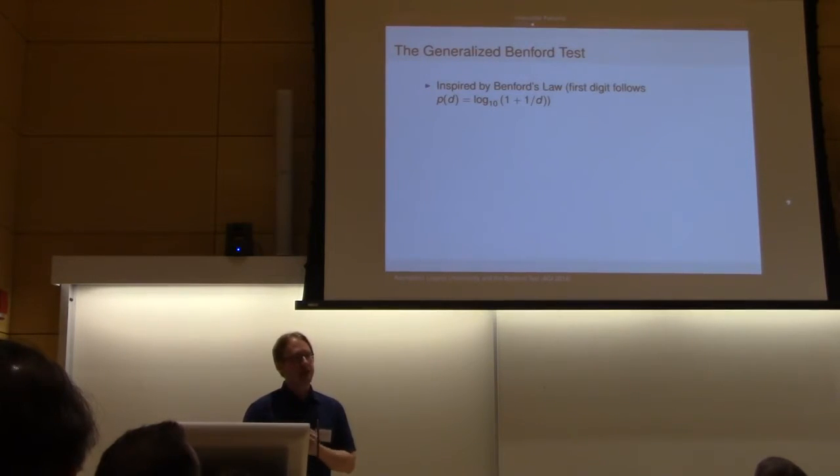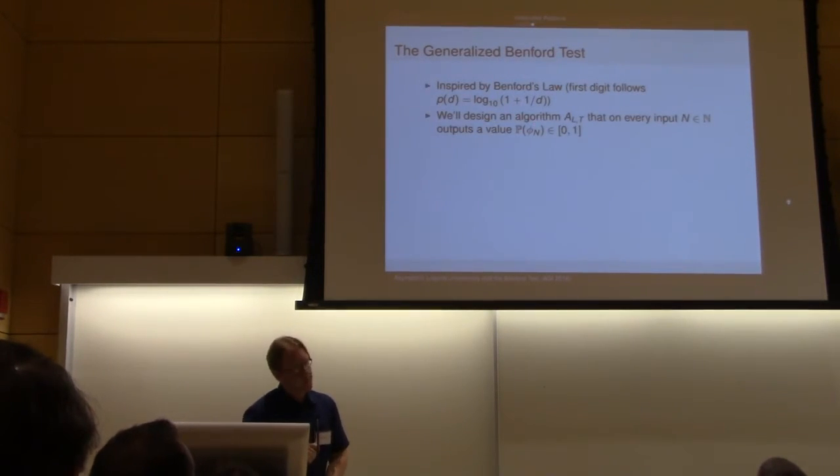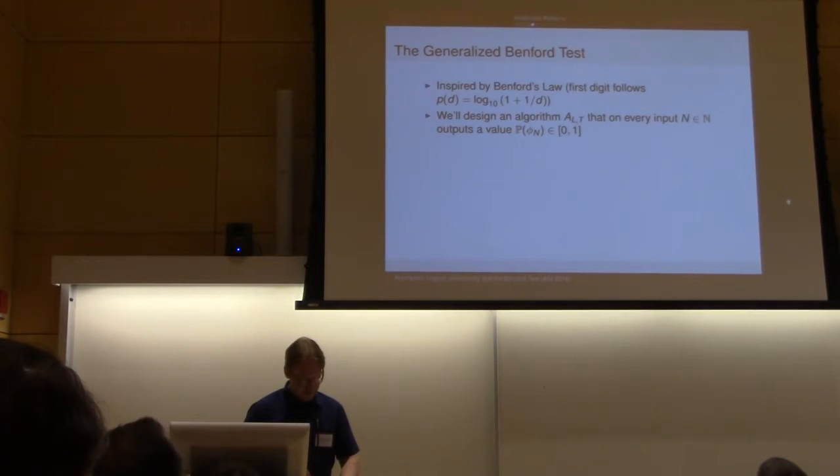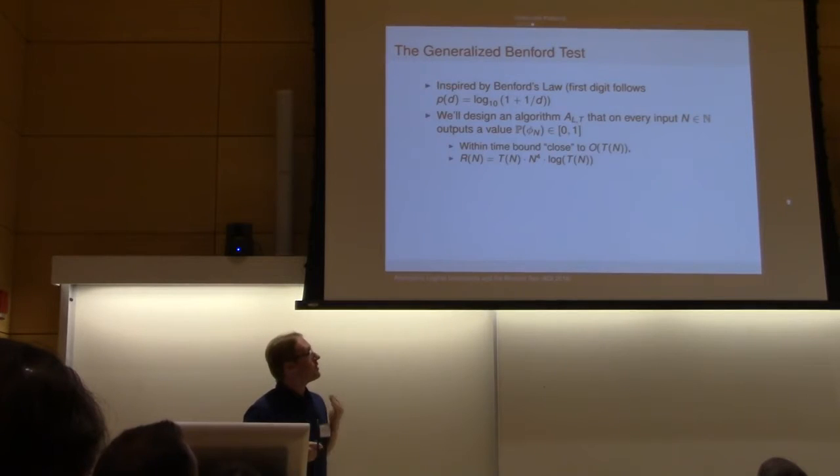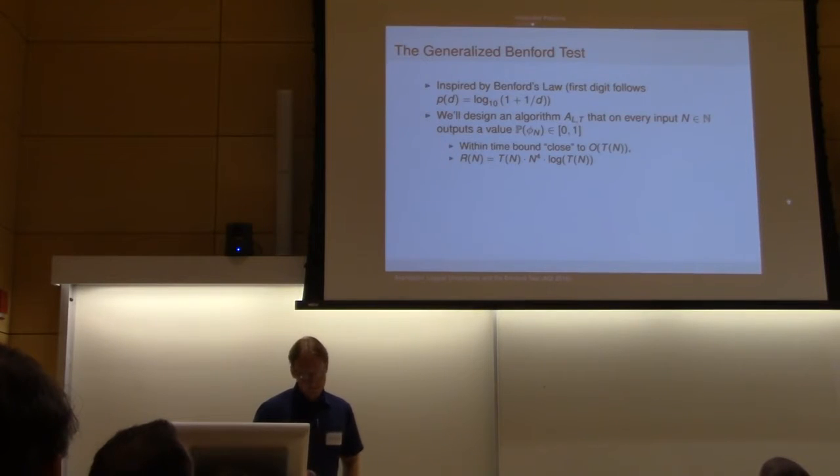So the generalized Benford test formalizes that thing, we want to capture all such patterns. It's based on Benford's law that applies for digits 1 to 9. And so we designed an algorithm that can output probabilities on any sentence. Furthermore, it does this in an amount of time that is relatively close to this t event. It shouldn't take too much longer. We can do it with an additional factor of n to the 4th log. But anyway, we don't have enough time to actually compute these things.